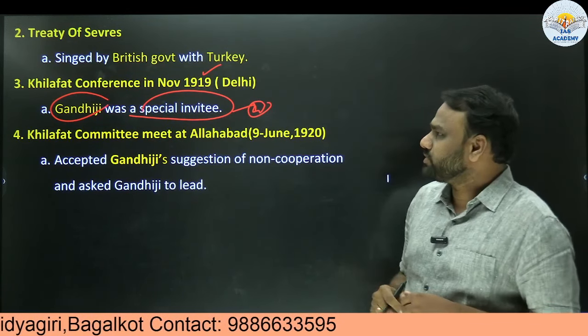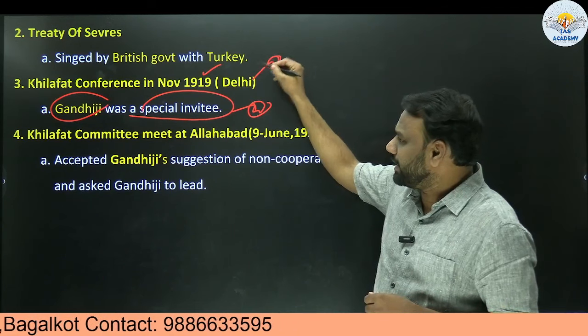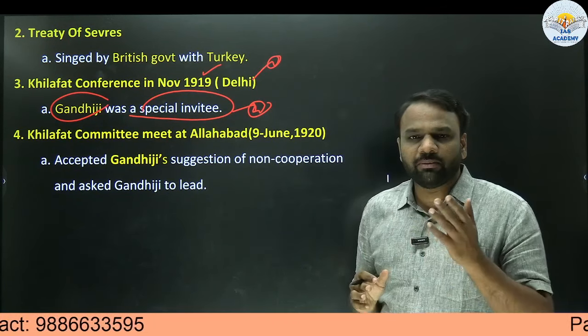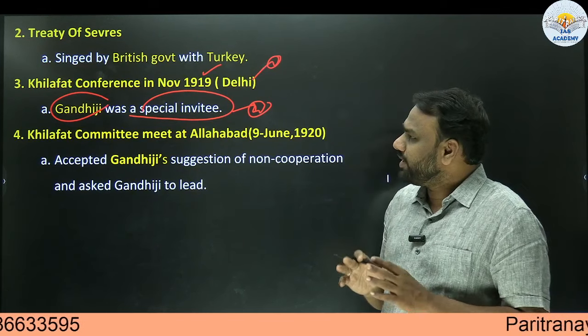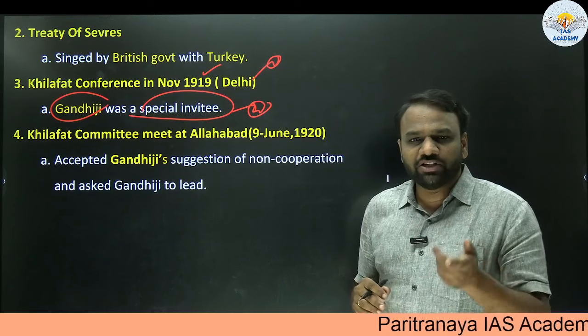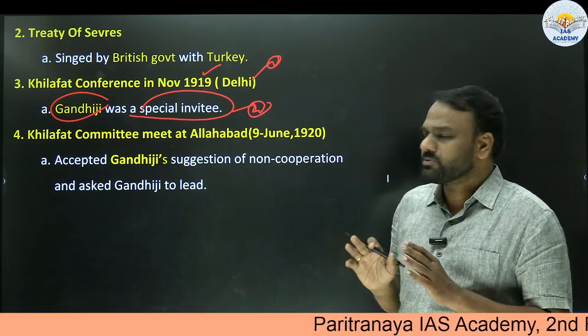So Khilafat conference was held in Delhi in 1919, and Gandhiji was a special invitee to this. So what kind of questions can be framed in prelims? Where did Khilafat conference take place in 1919? It took place in Delhi. Whether Gandhiji was invited? Yes, Gandhiji was invited as a special invitee.